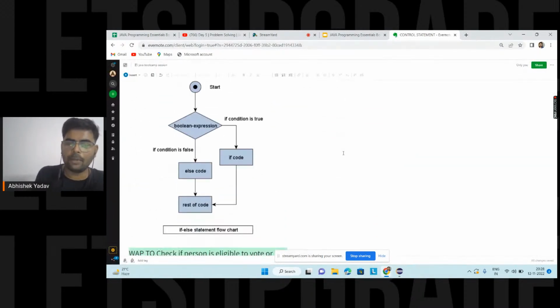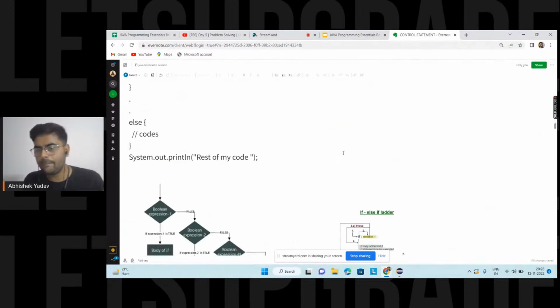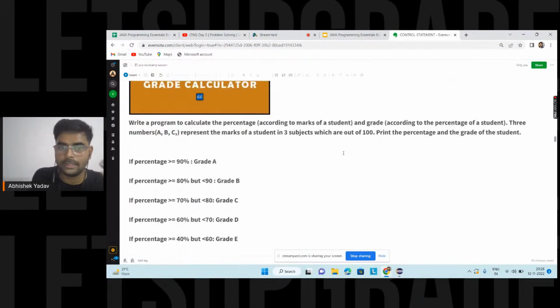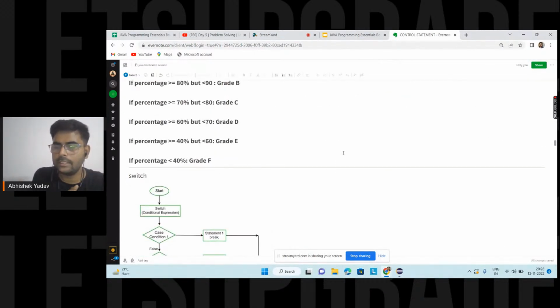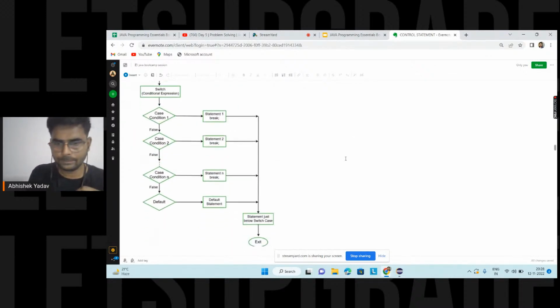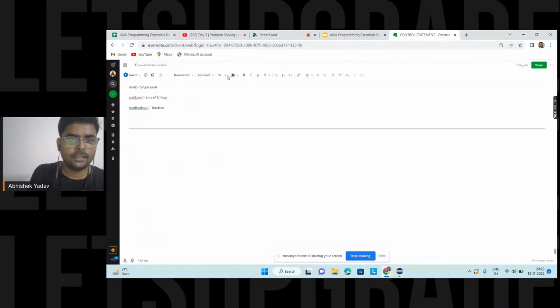So let's take a problem statement here, and let's see how I can optimize it, and what the importance of time complexity is here. Okay, guys, the problem statement here is: write a program to check whether a number is a prime number or not.